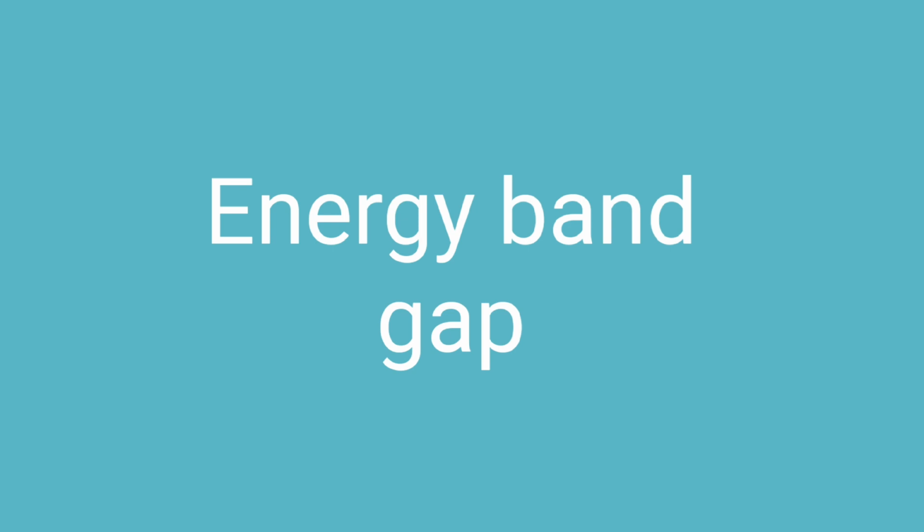The gap between the top of the valence band and the bottom of the conduction band is called the energy band gap, EG. It may be large, small, or zero depending upon the material. Here we are discussing different situations.